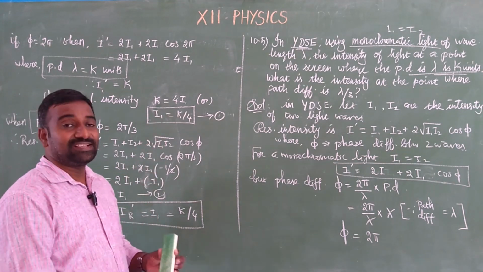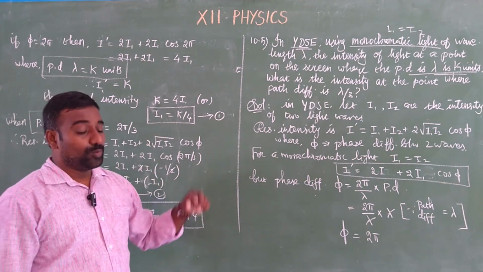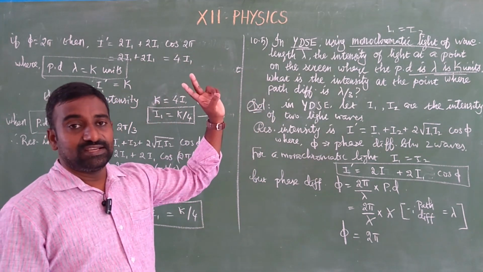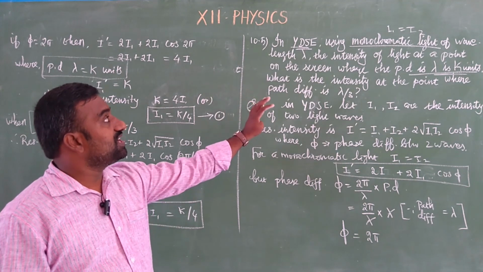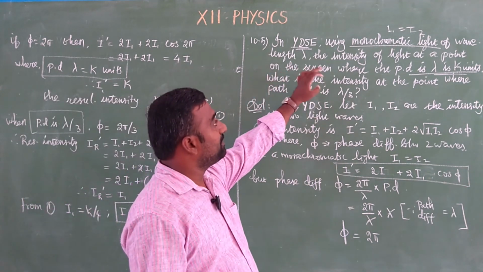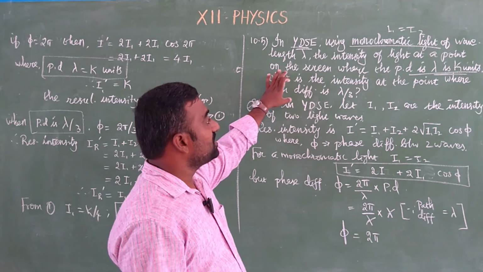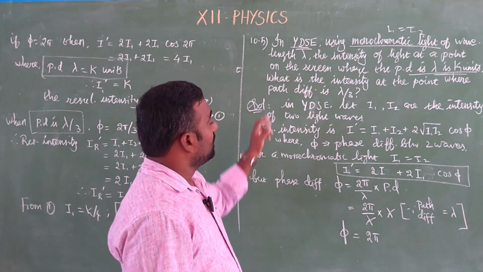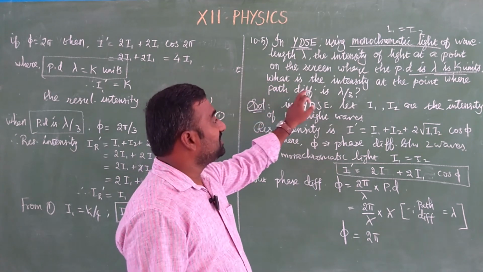So this is from Young's double slit interference experiment. Once again I will explain, listen carefully. In a Young's double slit experiment, a monochromatic light of wavelength lambda, the intensity of the light at a point on the screen where the path difference lambda is equal to K units. What is the intensity at the point where the path difference is lambda by 3?